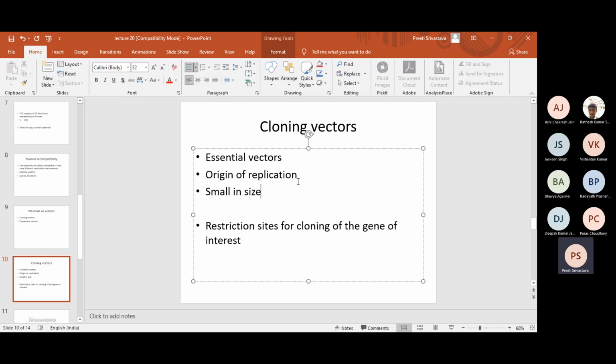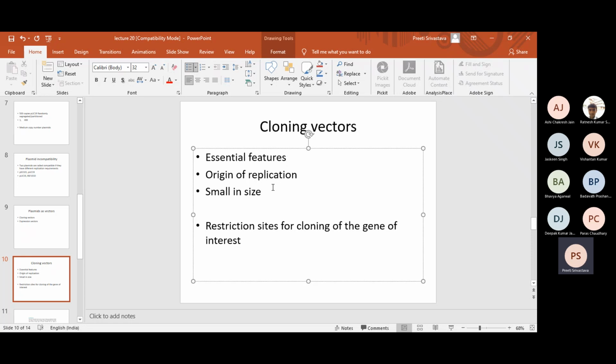Why do you think they should be smaller in size? Why can we not make a 100 kb cloning vector? Ma'am, that will take more time for replication. Yes, so it should be small in size because it will take more time for replication, point number one.